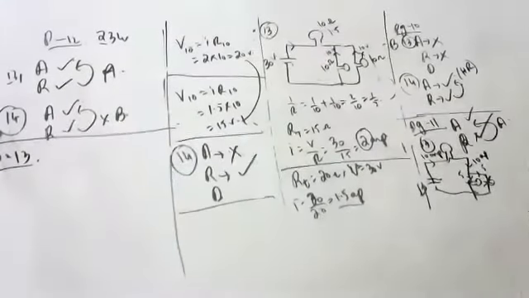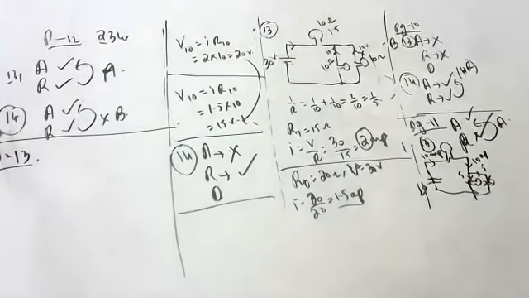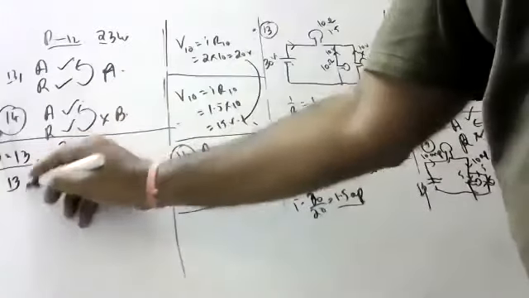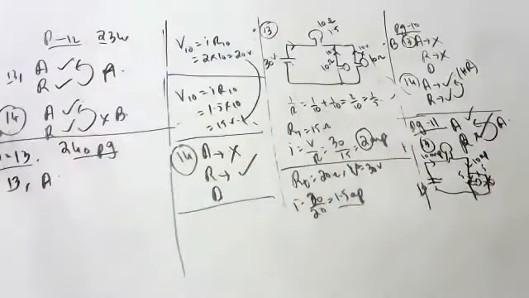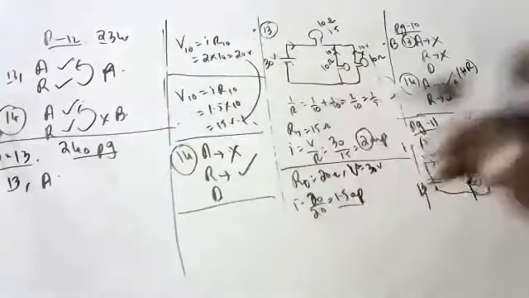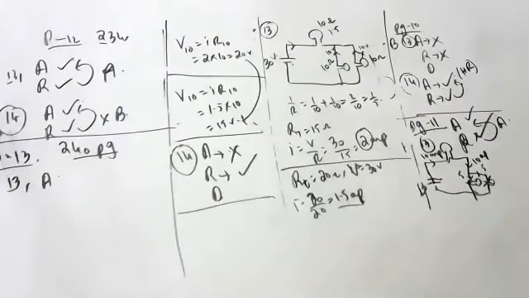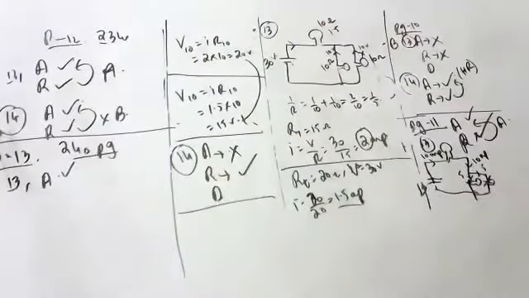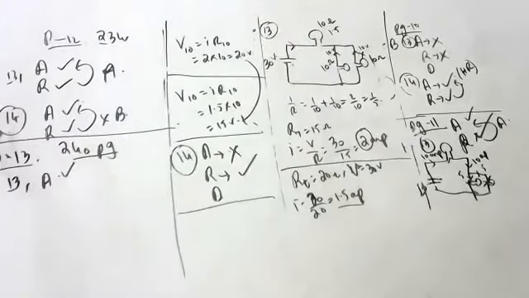Can anyone tell me the page number for paper number 13? 240. Page 240, children. 13th question. Assertion: the energy of a charged particle moving in a uniform magnetic field does not change. Children, that is true. In a uniform magnetic field, it won't change. Work done by the magnetic field on the charge is 0.